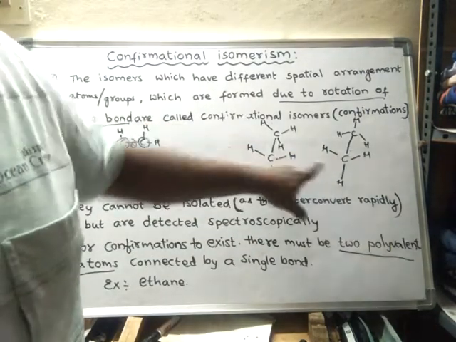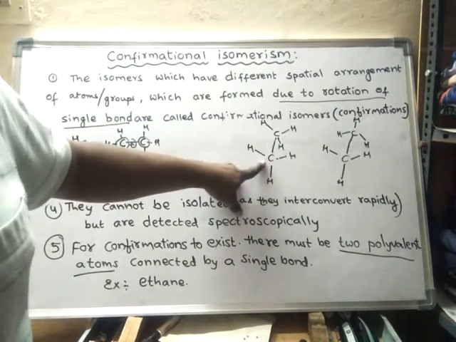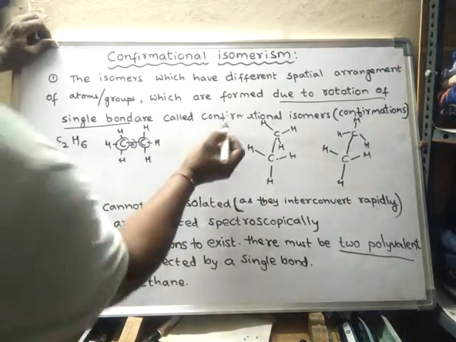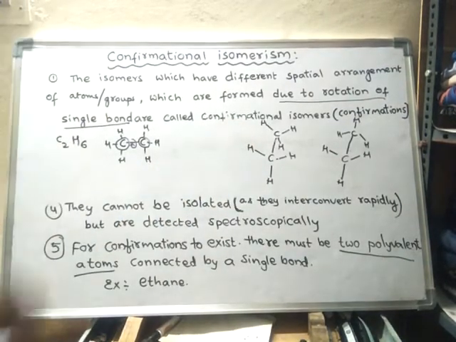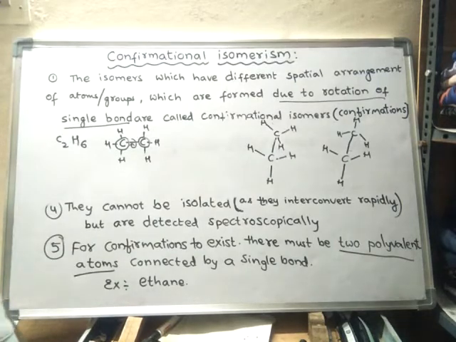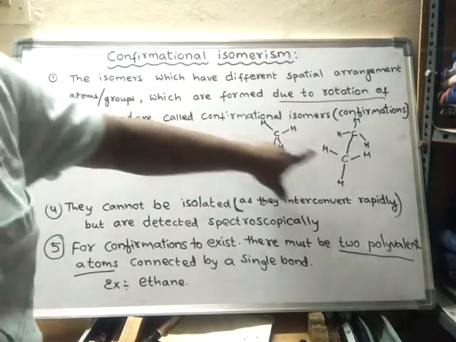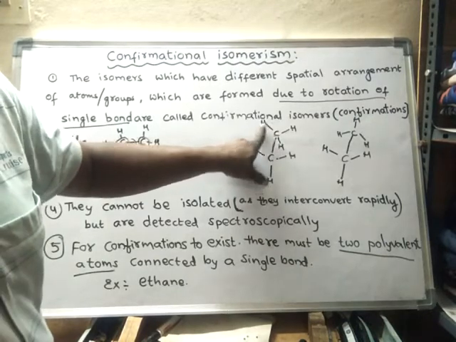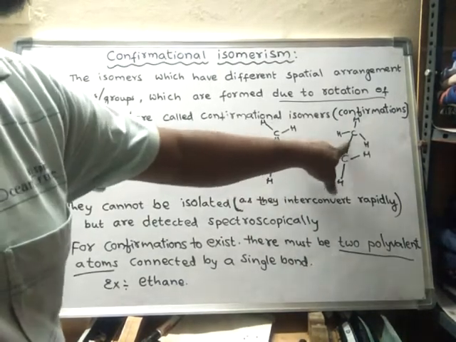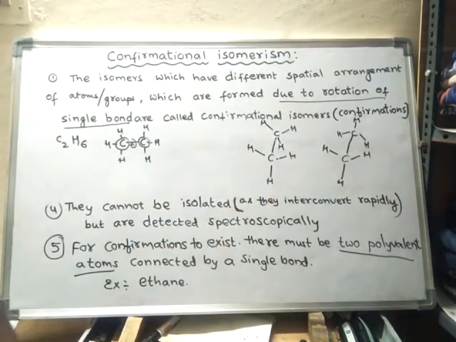The arrangement of atoms in the available three-dimensional space is said to be a spatial arrangement. Here the spatial arrangements are different. The spatial arrangement of this carbon and hydrogens is different in this molecule when compared to this. These two are said to be conformations, or conformational isomers.